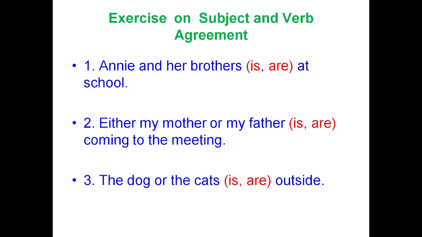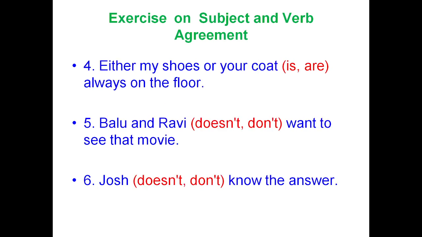The dog or the cats is or are outside. Are, because the second noun is in the plural form, hence we have to apply the plural verb. Either my shoes or your coat is or are always on the floor. Here the answer is is, because of your coat. Next one: Balu and Ravi does not or don't want to see that movie. Here the answer is don't, because we are referring to two individuals.